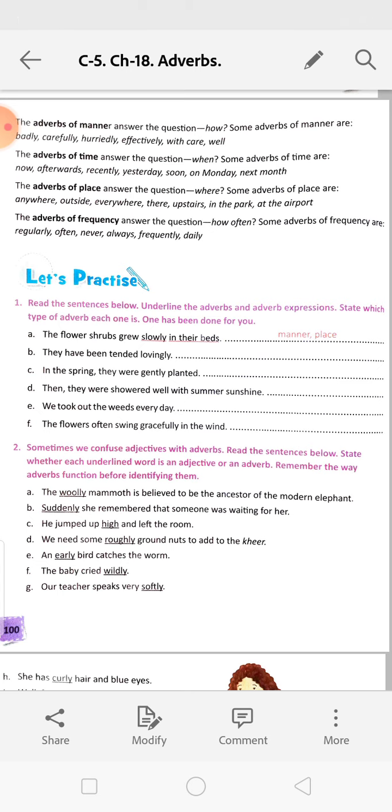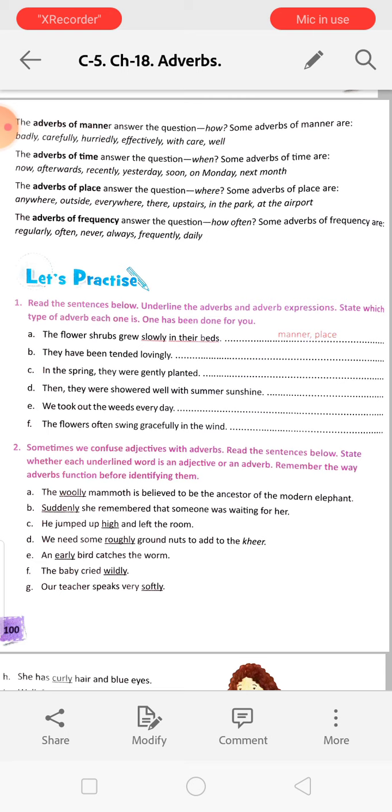Next, sometimes we confuse adjectives with adverbs. Now read the sentences below. State whether each underlined word is an adjective or an adverb. Remember the way adverbs function before identifying them. Whenever we find some word just before the noun, that will be an adjective. Sometimes it works differently, but many times. The woolly mammoth is believed to be the ancestor of the modern elephant.